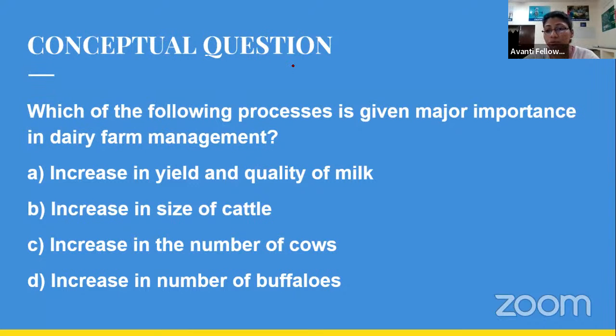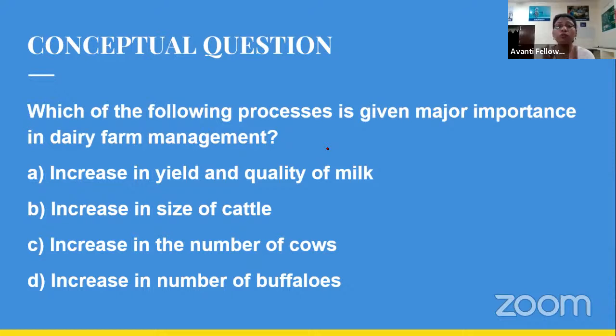Okay, so I'm ending the poll. As you can see, you have given the answer A. Option A says increasing the yield and quality of milk. See, we are doing dairy farming, so we want to increase the yield of the product, and the product from the dairy is milk, right?